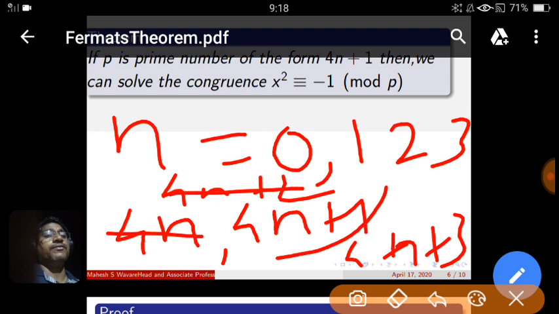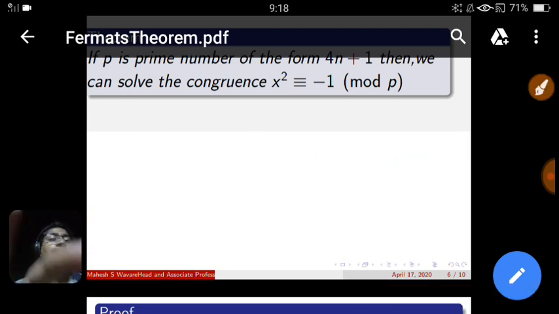For the division algorithm, we take d equal to 4. But I am not saying that any number of this form is a prime number. The converse of this statement is not true. Means 4n plus 1, for example 9. 9 is an odd number. It is not a prime. It has the pattern 4n plus 1. Primes can be categorized into these two forms. Keep that in mind.